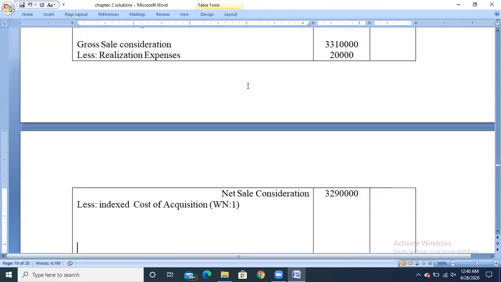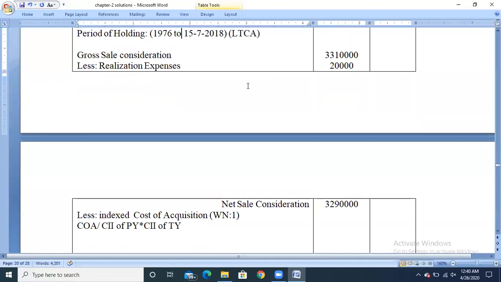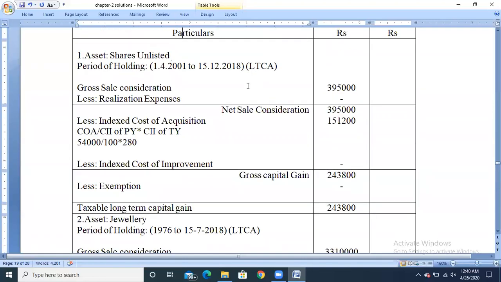Now, since it is a long-term capital asset, we need to calculate the indexed cost of acquisition. The formula is cost of acquisition divided by CII of purchase year, into CII of transfer year.